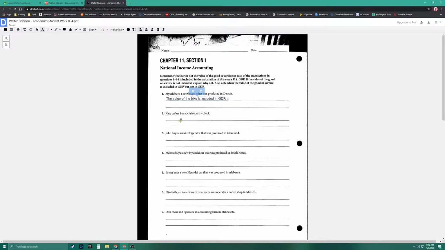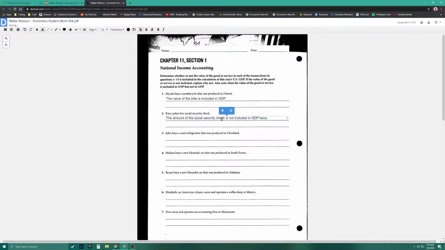So this is not included in GDP because remember, government transfer payments are not included. So we would say that the amount of the Social Security check is not included in GDP.